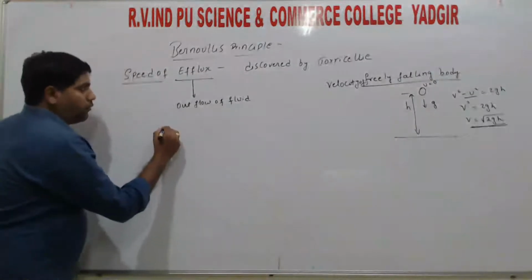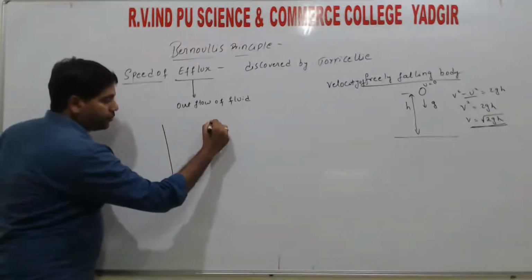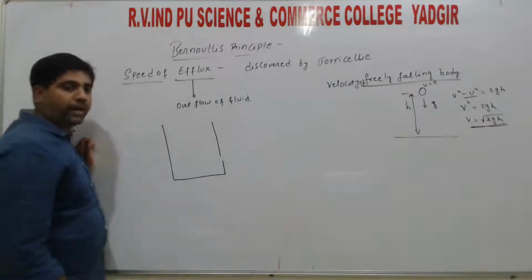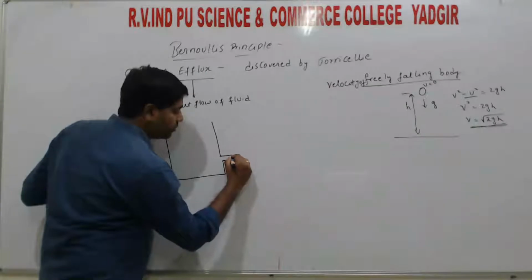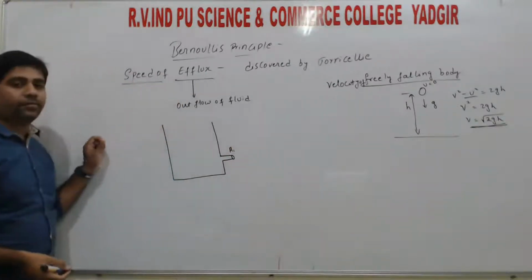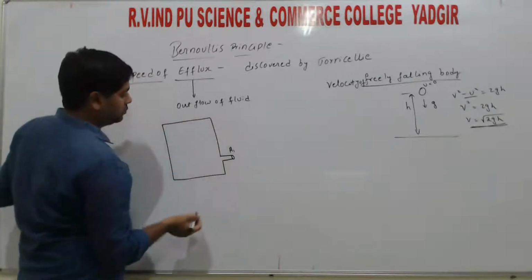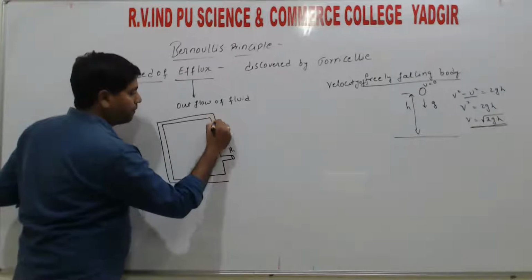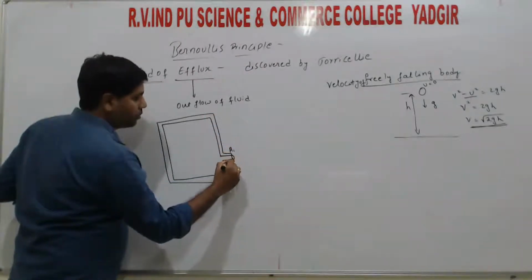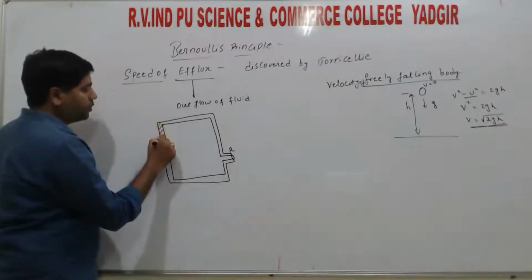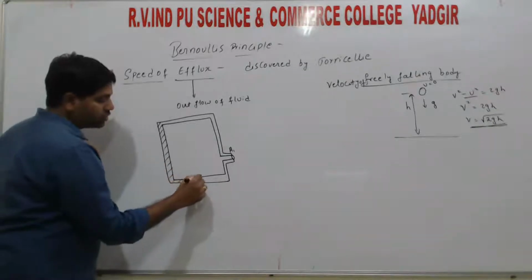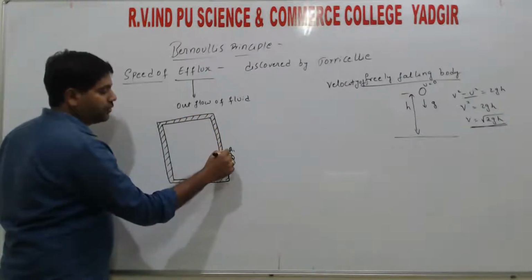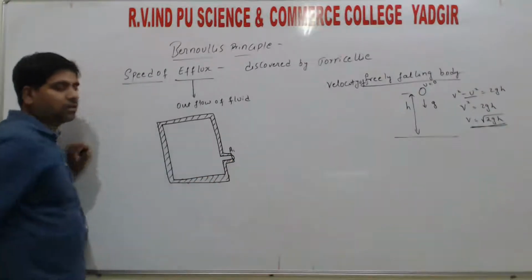Now let us further consider one tank. In that tank, one small hole will be there, of area of cross section A1. That is A1, right? When they draw strokes like this, it indicates the cross section. It represents the cross section of the tank, that is, what we would see if we cut the tank exactly in the middle.